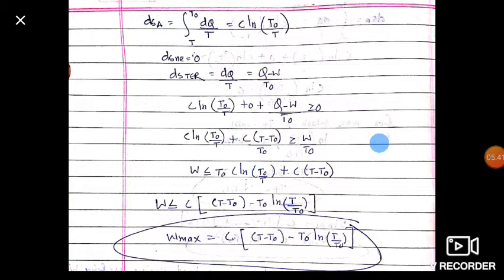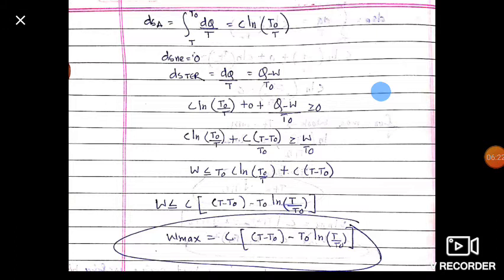So W is equal to, we multiply by T naught here, so we get that work done is less than or equal to T naught C ln T naught upon T plus C into T minus T naught, the T naught and T naught cancelling. So friends, the final equation is W is less than or equal to C, which is common and comes out of the bracket, and in the bracket there is T minus T naught minus T naught